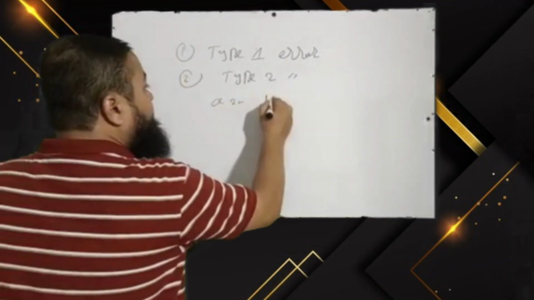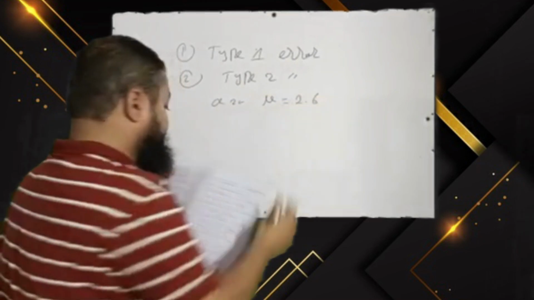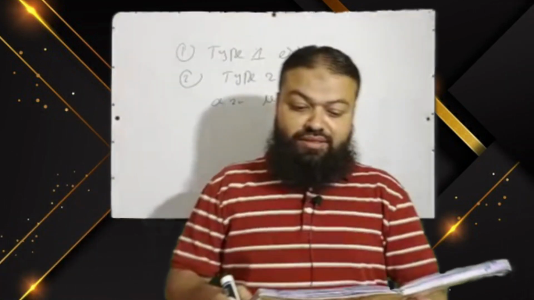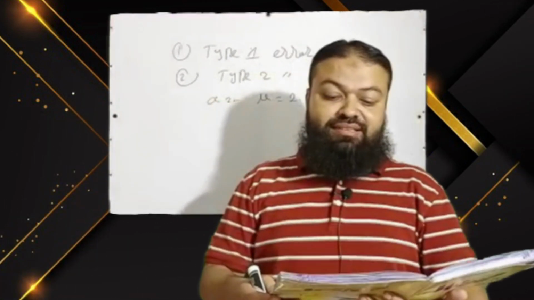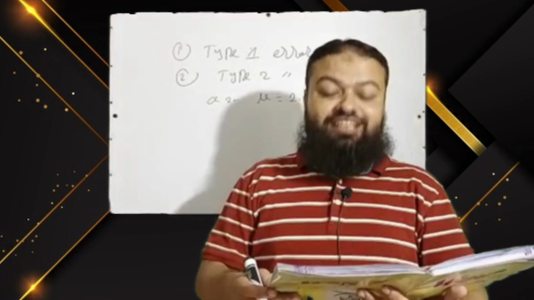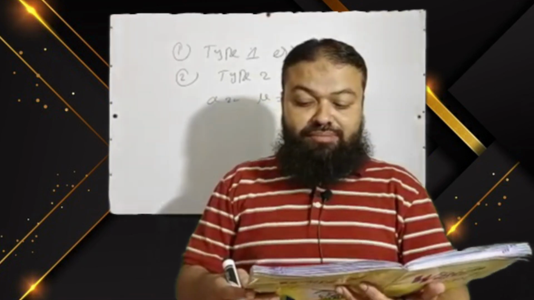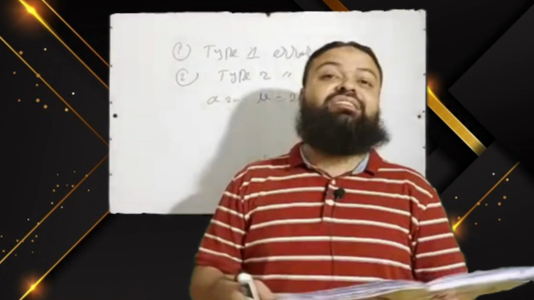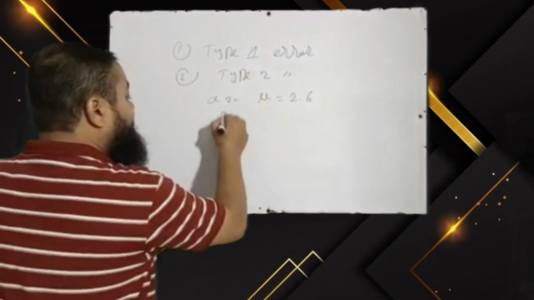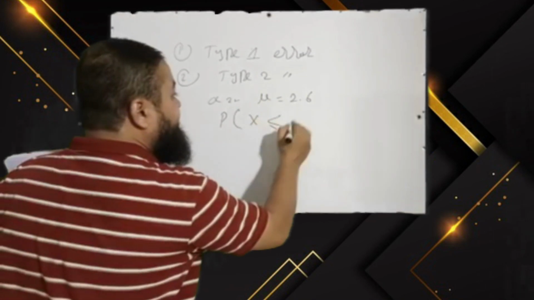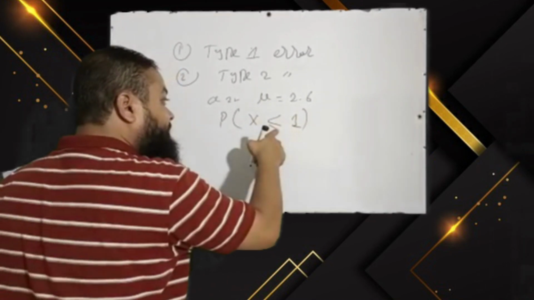Question number 2, a cable manufacturer has historically averaged 2.6 flaws per 1000 meters. Mean is given, 2.6 per 1000 meters length of wire production. The probability that a 1000 meter length of wire has one or fewer flaws is. We are to find probability of x less than or equal to 1, or fewer than 1.